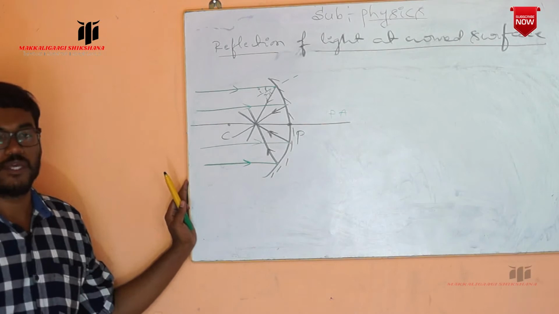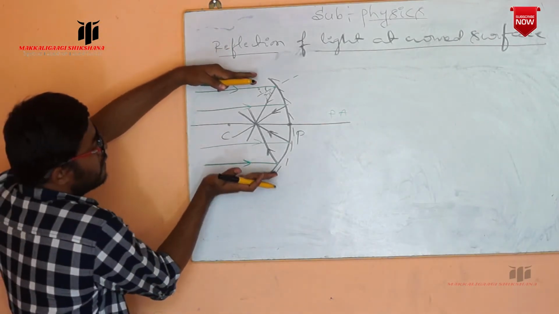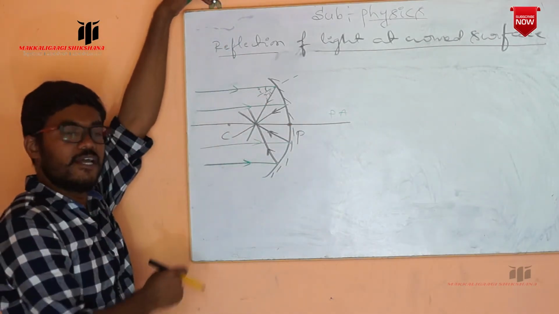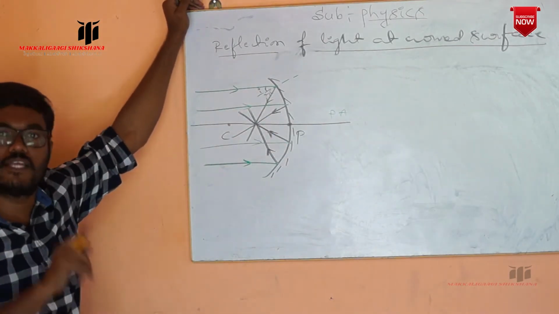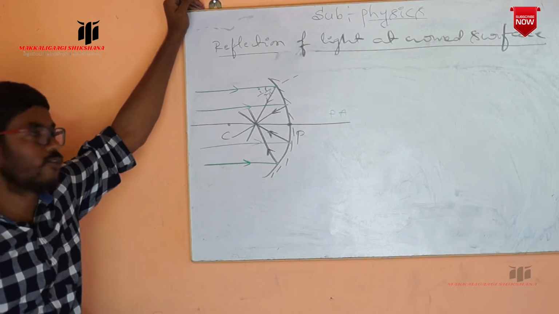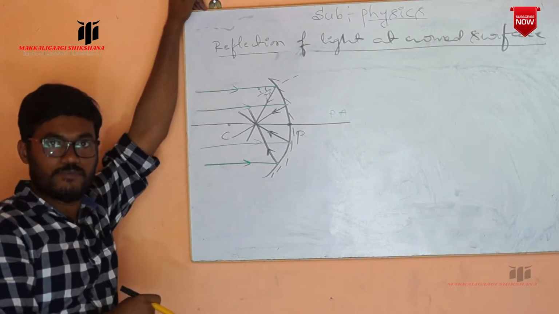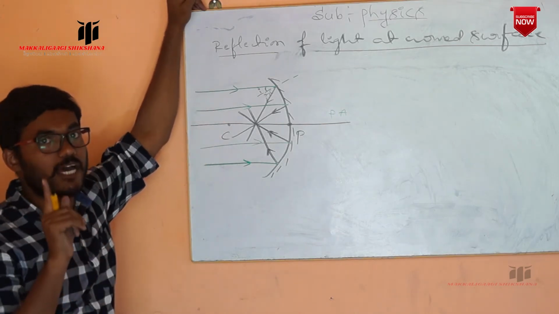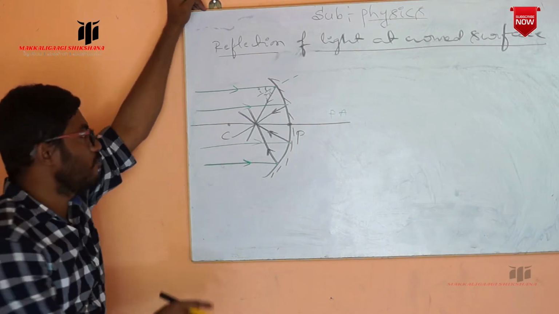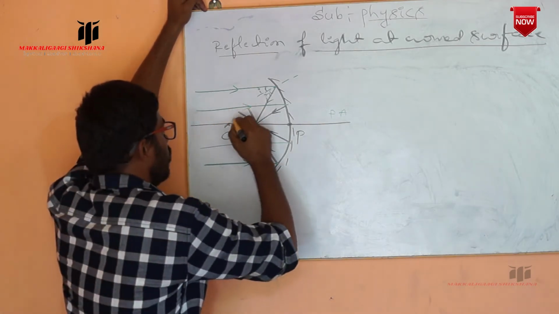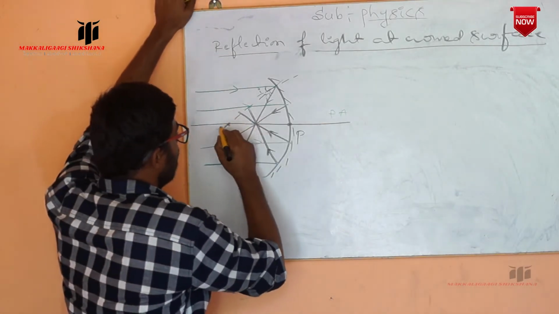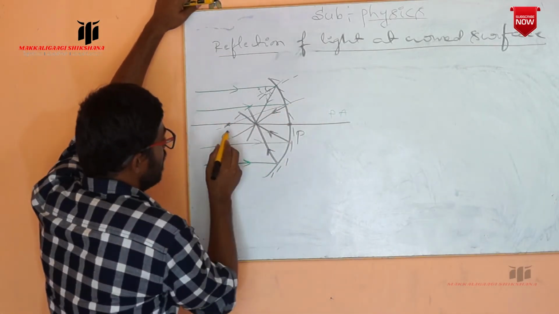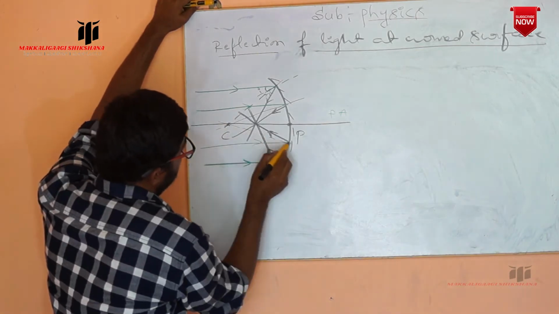Observe here. A beam of light is incident parallel to the principal axis. After striking the reflecting surface of the concave mirror, the reflection of light takes place. At the point of incidence, if you draw a normal, which always comes from the center of curvature, so whatever normal we draw, we always take it from the center of curvature.